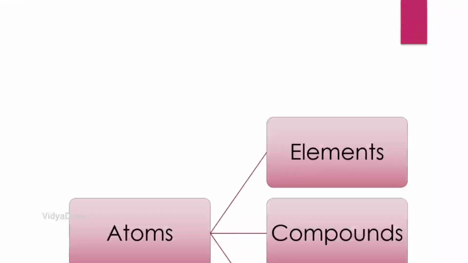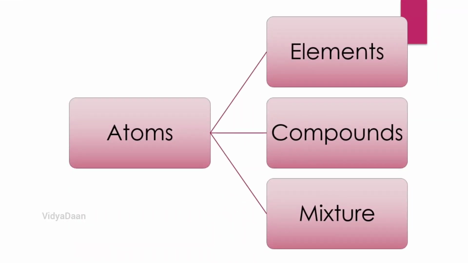Let us look at what Dalton said about atoms. He said that elements, compounds and mixtures are all made up of small particles called atoms. This was one of Dalton's points.